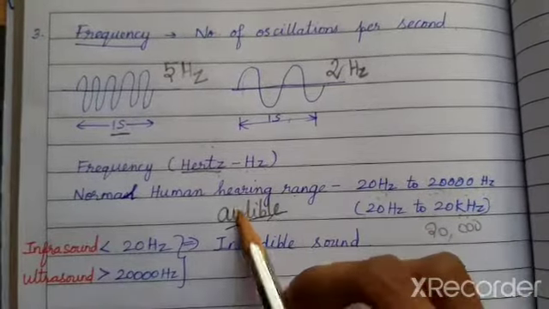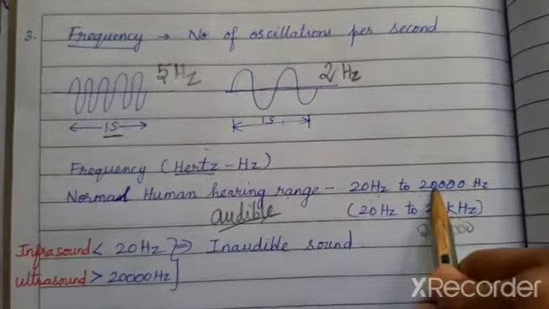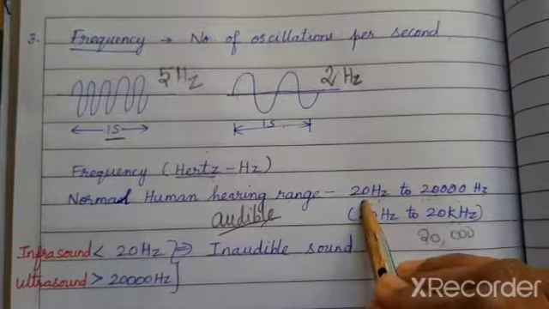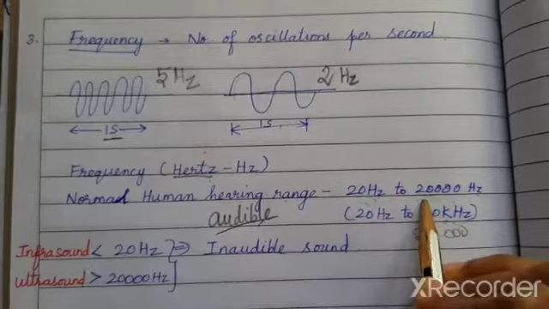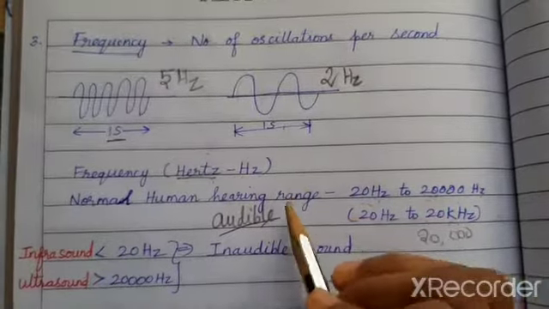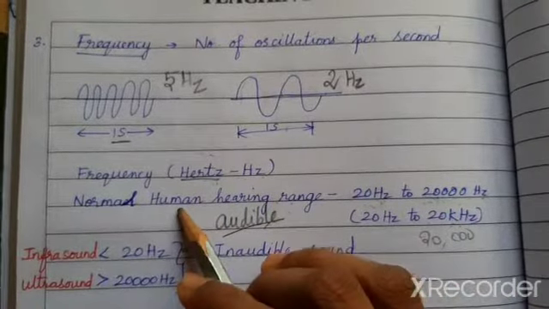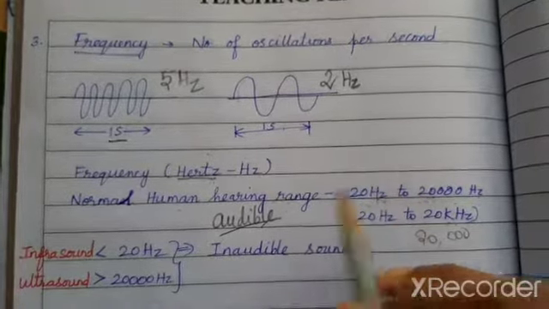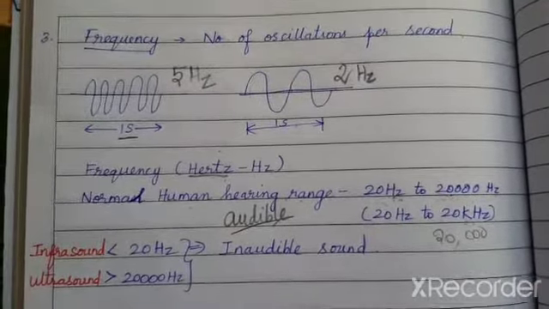Below 20 hertz you cannot hear. Above 20,000 hertz also you cannot hear. Any sound between 20 and 20,000 hertz only is heard by the human ears. This is the audible range of hearing. This frequency level only the human beings can hear.